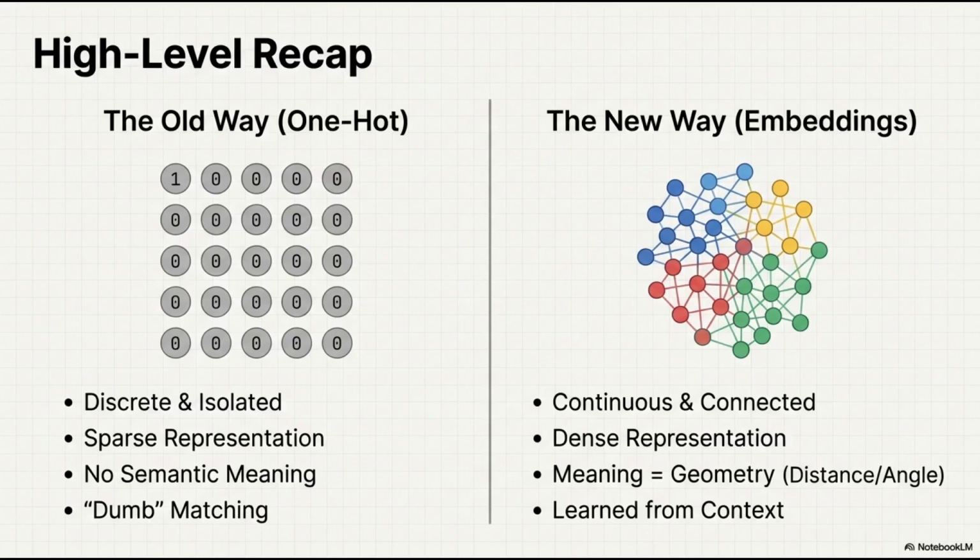So we now understand the theory, the what and the why. So how does the neural network actually update these weights? What does the architecture look like inside? We're going to get into that in the next presentation, where we're going to open this black box. We will look at the specific architecture of word2vec, the weights, and the dot products that make this learning possible.